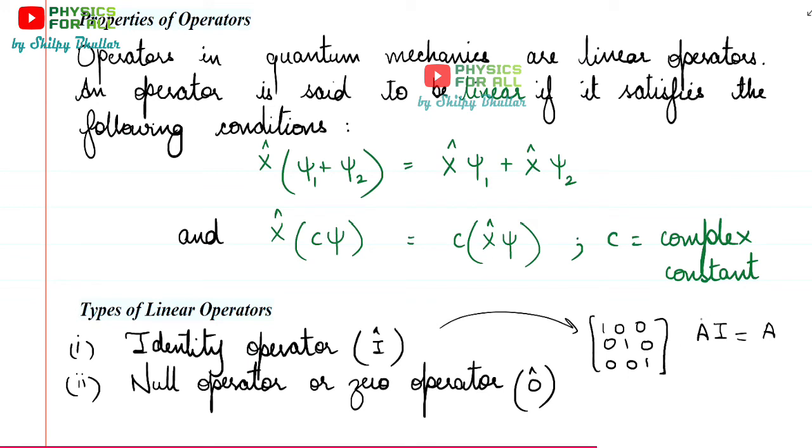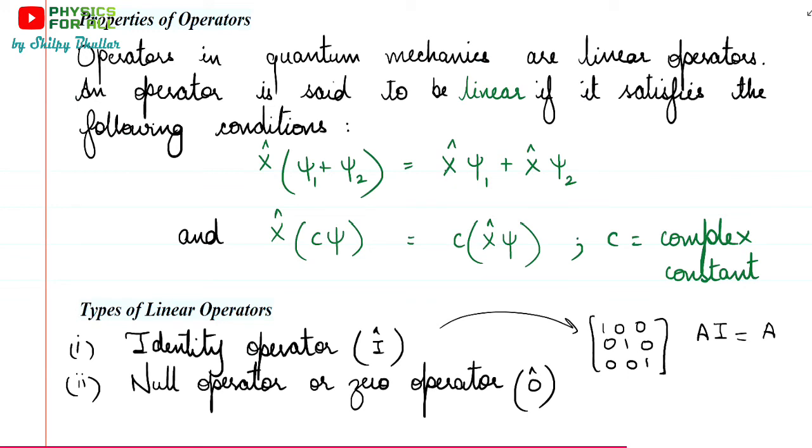So ये सिर्फ तभी जब multiplication हो रही है. And in operators also, we don't say that we are multiplying the operator on the wave function. We say that the operator is acting on the wave function. But ultimately, you can see that if we write anything as it is, अगर हम कोई भी दो symbols को इकट्ठे लिखते हैं, in general we say that multiplication is taking place. But यहाँ पर don't confuse that this is multiplication, because we know that this x cap can be anything.